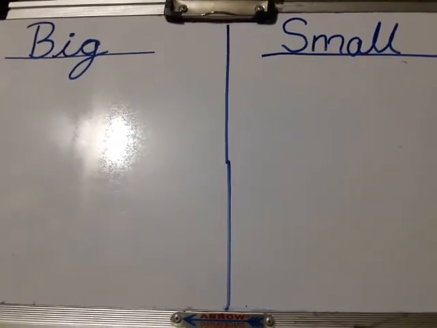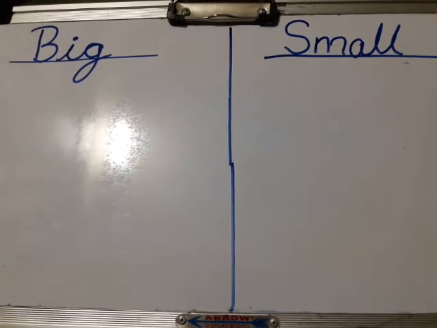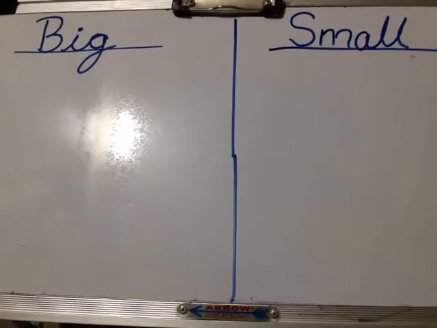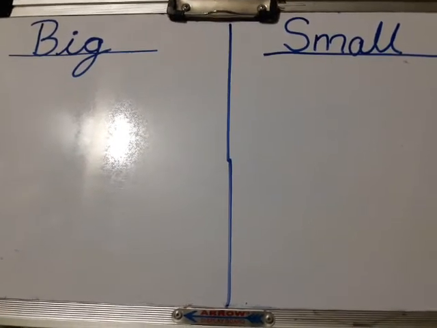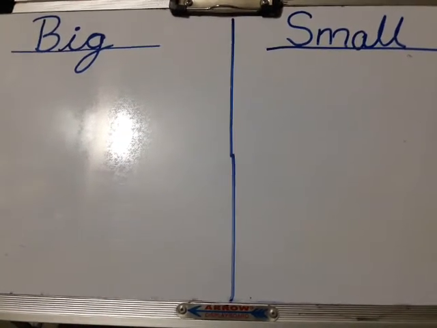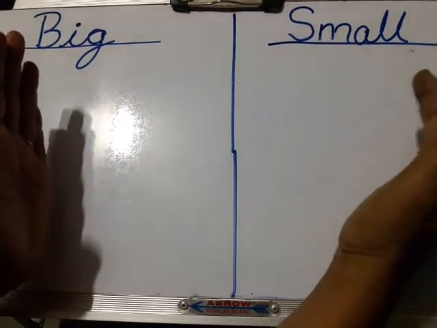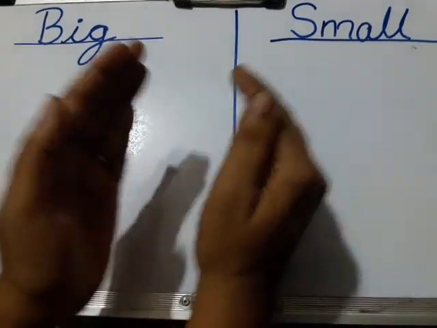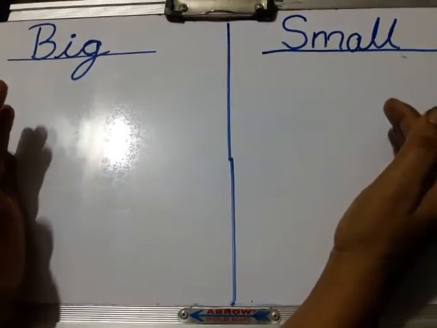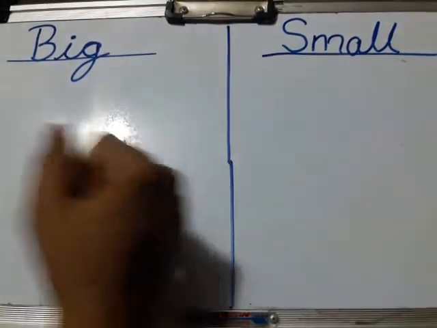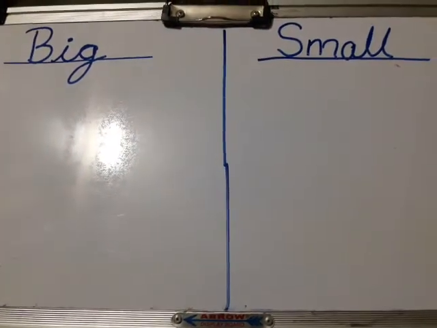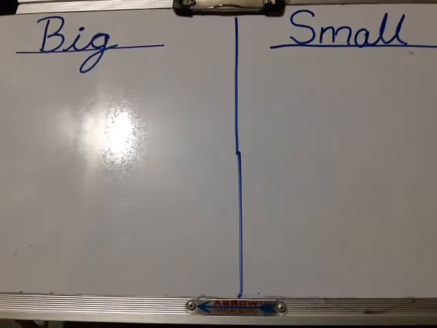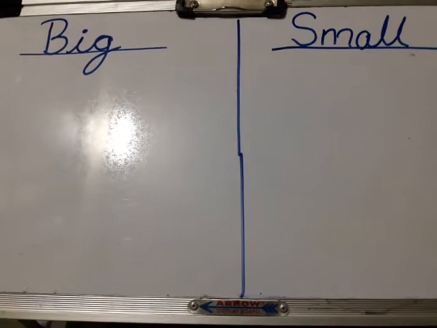Now today students, I am going to show you some objects. Okay, big and small. Now what do you mean by big? Big means bada and small means chota. Now I have a few objects to show you which have different sizes.